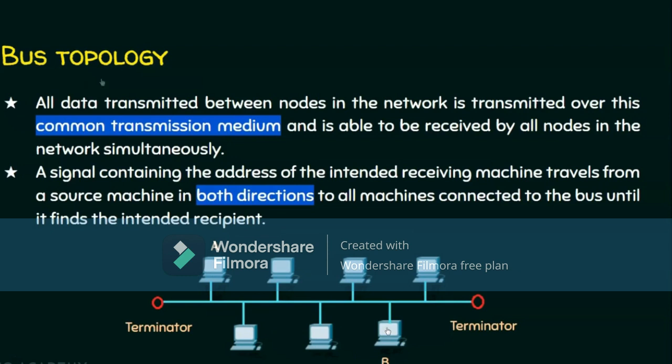So now we will see what a bus topology is as per the definition. All data transmitted between nodes in the network is transmitted over this common transmission medium. This is the common transmission medium and all nodes will receive the signal simultaneously. This transmission medium is capable of sending as well as receiving the data. So the data flow in this transmission medium is bidirectional. It means data can flow in both directions.